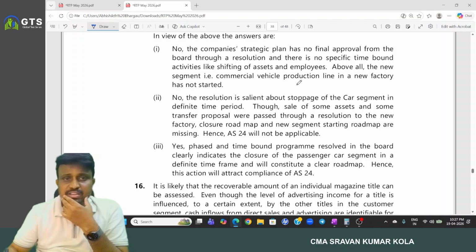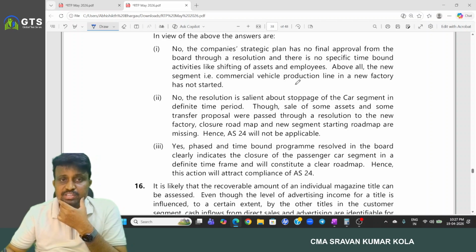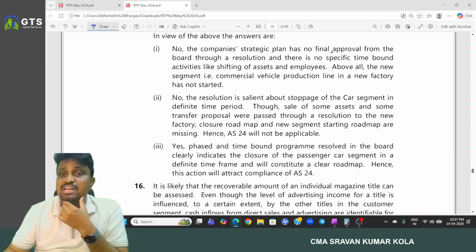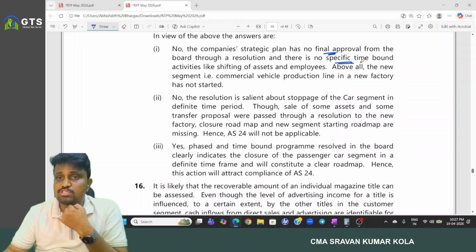One of the criteria we have to mention is that it is time bound. The company's strategic plan has no final approval from the board through a resolution, and there are no specific time bound activities like shifting of assets and employees. Above all, the new commercial vehicle production line, the new factory, has not started.